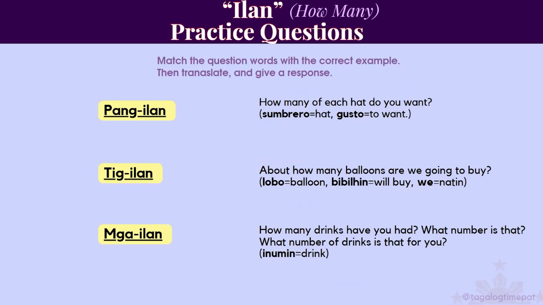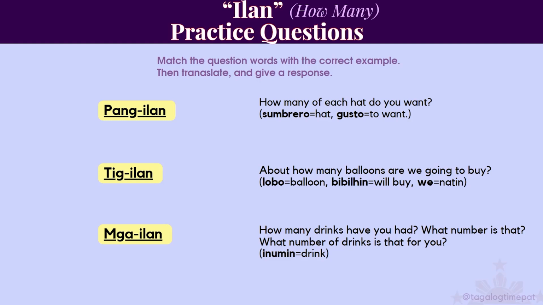This one is a fun practice. I want us to match the question words with the correct example. Then we're going to translate and then give a response. On the left side are the different question words: pang ilan, tig ilan, mga ilan. On the right side are some example questions. How many of each hat do you want?